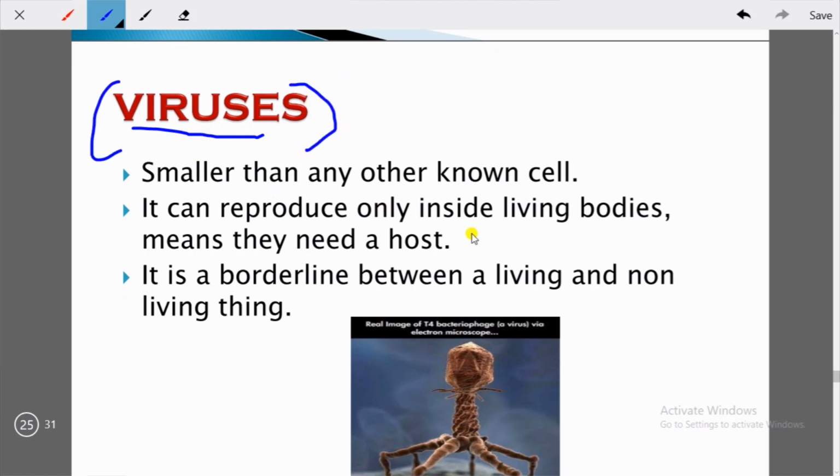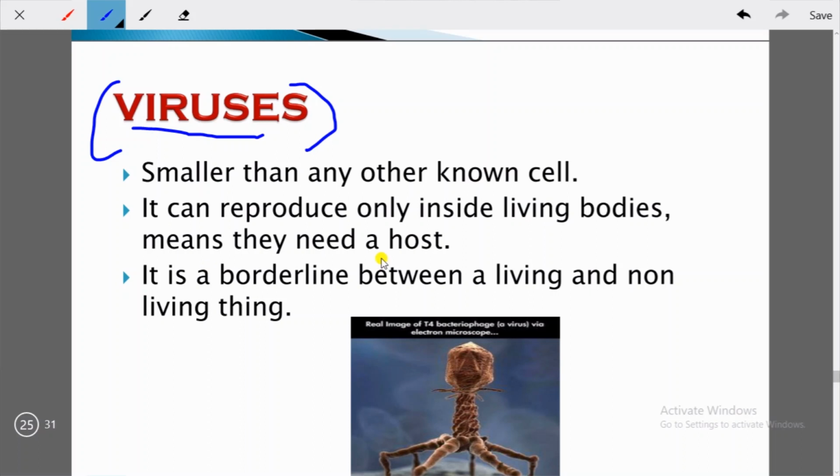They can reproduce only inside living bodies, meaning they need a host for reproduction. They cannot grow in a normal atmosphere; they need a host for their reproduction.